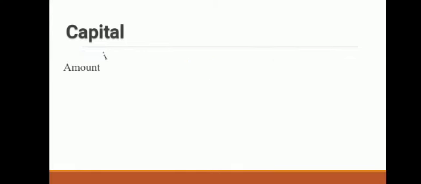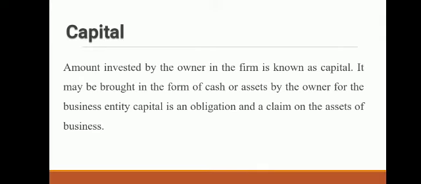How will you define capital? So capital means amount invested by the owner in the firm is known as capital. Capital may be brought in the form of cash or any other asset like goods or vehicles, etc. When owner brings capital, his claim in business increases.